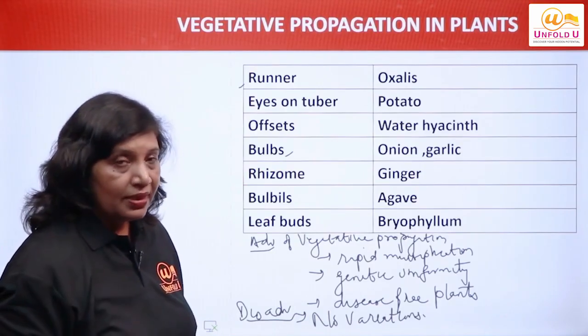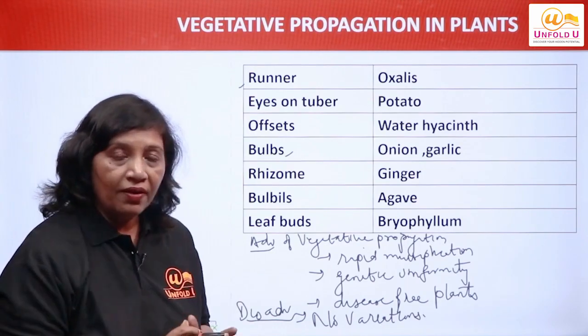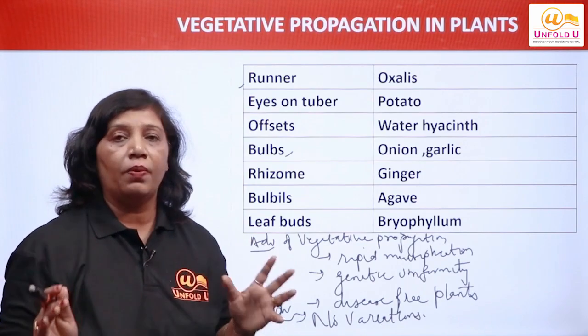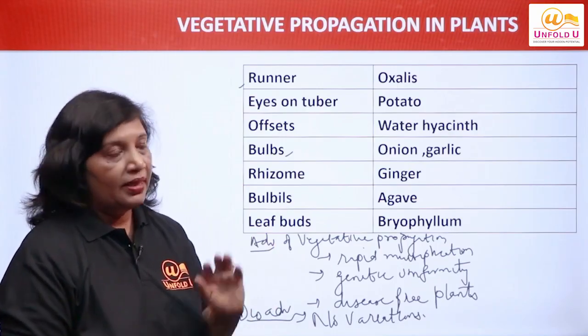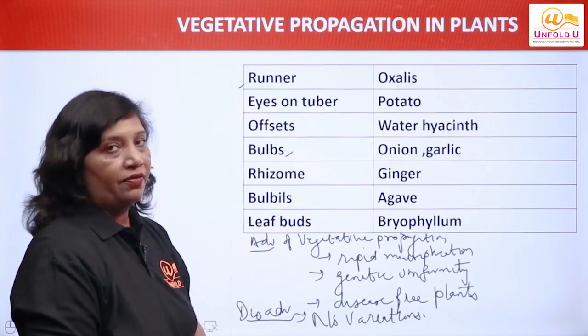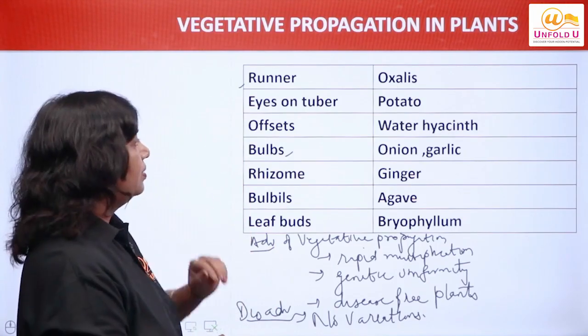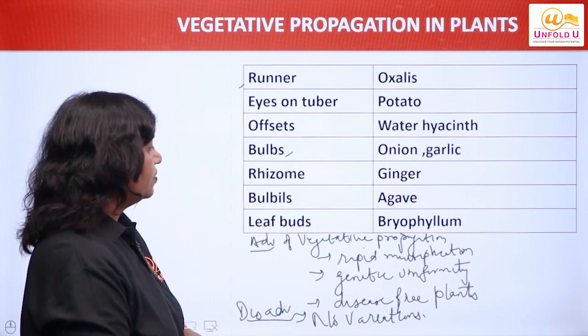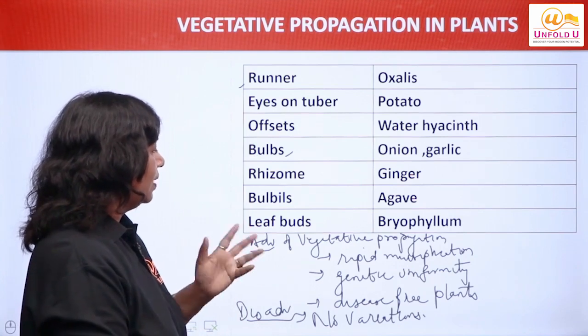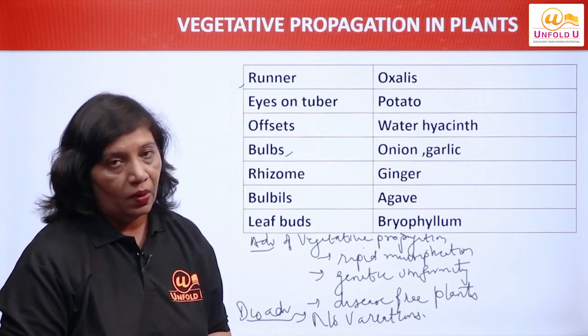So is that right? I'll repeat what we have talked about. Vegetative propagation in plants occurs naturally by different means, that is by runners, eyes on tuber, offsets, bulbs, rhizomes, bulbils, leaf buds, and all that.